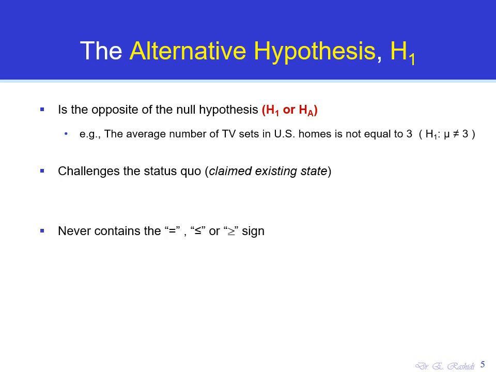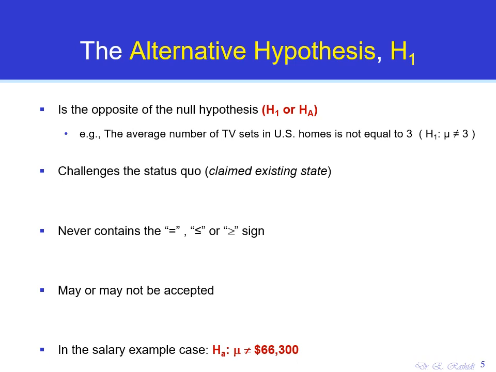Also in the alternative hypothesis, we never encounter the equality sign, unlike the scenario in the null hypothesis. So in the alternative hypothesis, we never have equal to, we never have less than or equal to, we never have greater than or equal to. Instead, we have the opposite of this, which would be not equal to, greater than, or less than. So as you see, there is no sign of equality in the alternative hypothesis. The alternative hypothesis, similar to the null hypothesis, may or may not be accepted in our hypothesis testing.